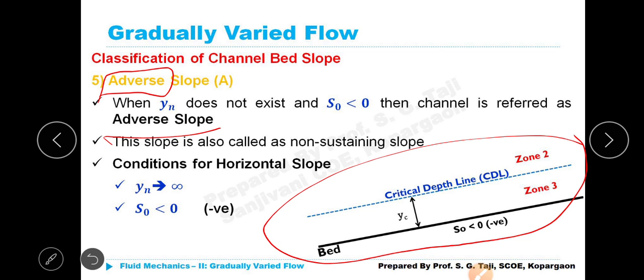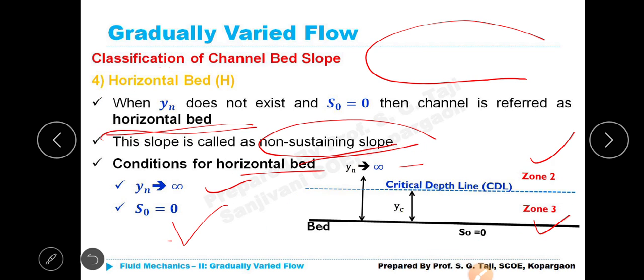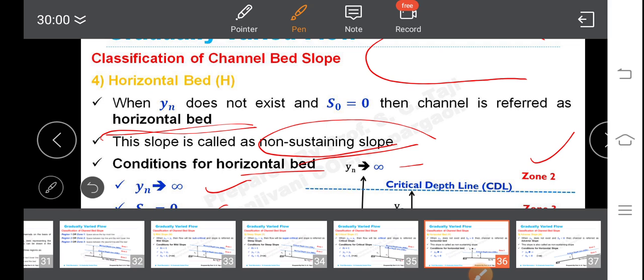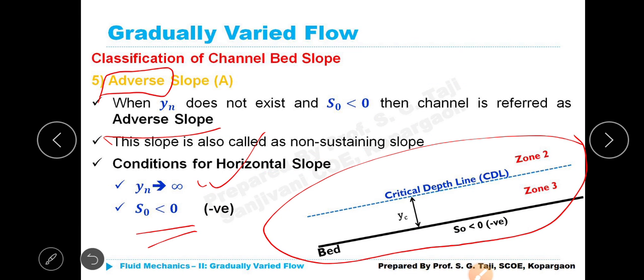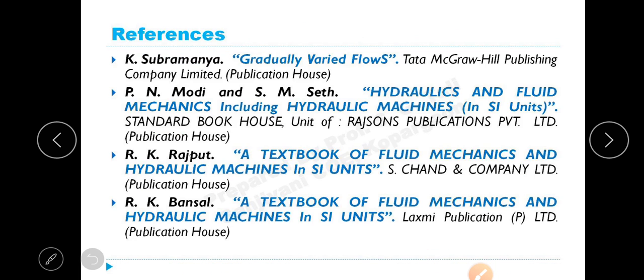Here also Yn does not exist, Yn is tending to infinity, but S0 is less than 0. In the previous case, S0 is equal to 0 and Yn is infinity. That is the difference. That's why the bed was horizontal. Now the bed is rising upward because the slope is adverse. Only zone 2 and zone 3 exist. Y critical is shown in the figure. That's all.